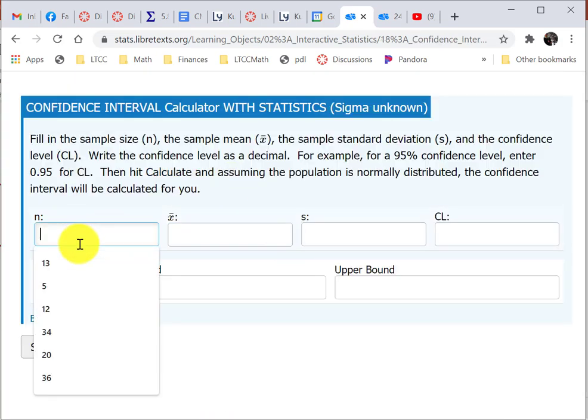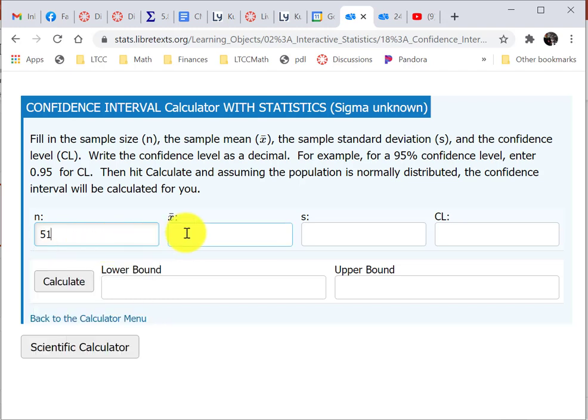It asks us for n, the sample size, and the sample size was 51. It asks us for x bar, the sample mean, and that was 7.24. It asks us for S, the sample standard deviation, and that was 1.28. And it asks for the confidence level, and we wanted a 90% confidence level, so 0.9. And I hit calculate. And there we have it. The lower bound is about 6.9-ish, and the upper bound is around 7.5.